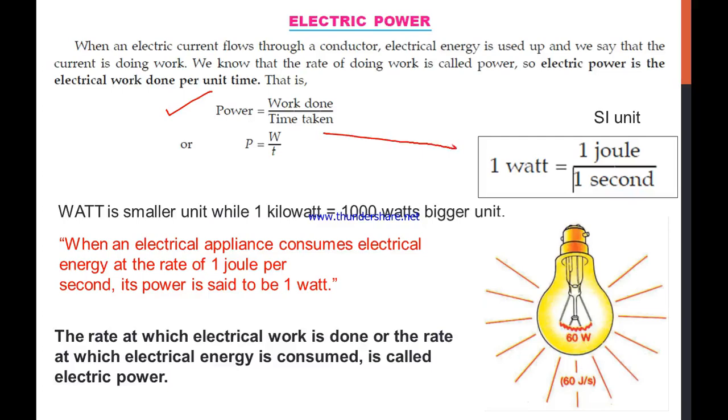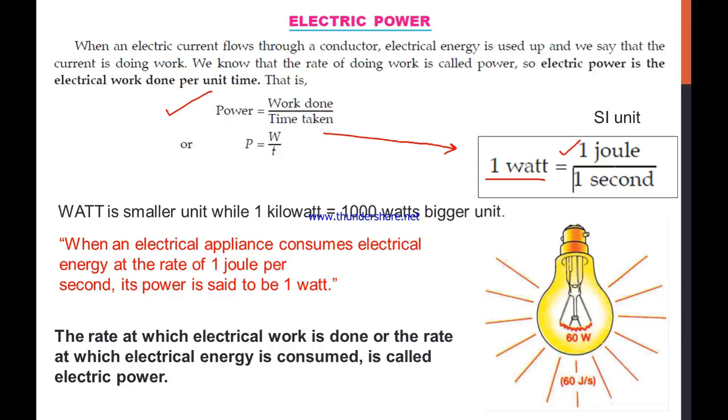If we talk about the SI unit, then the SI unit of power is 1 watt. For work done over time we know the unit is 1 joule upon 1 second. So we can say in 1 watt power, 1 joule is consumed per second.